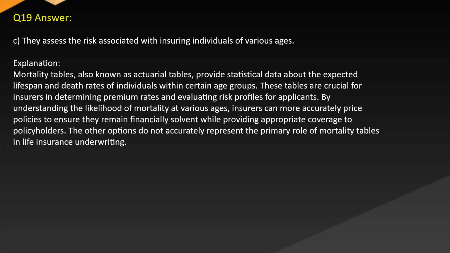Answer. C. They assess the risk associated with insuring individuals of various ages. Explanation. Mortality tables, also known as actuarial tables, provide statistical data about the expected lifespan and death rates of individuals within certain age groups. These tables are crucial for insurers in determining premium rates and evaluating risk profiles for applicants. By understanding the likelihood of mortality at various ages, insurers can more accurately price policies to ensure they remain financially solvent while providing appropriate coverage to policyholders. The other options do not accurately represent the primary role of mortality tables in life insurance underwriting.